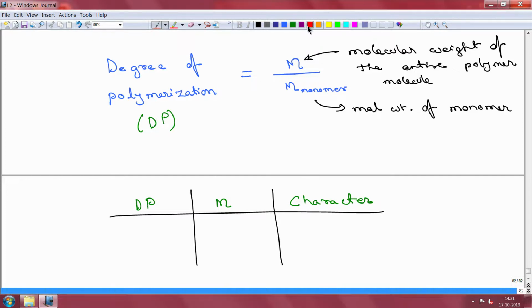Now, this is some data that I have taken from the book of Brinson and Brinson. First of course, if you have a dP of 1, then you are dealing with ethylene itself, the molecular weight is 28, and here you have a gas. If you have a dP of 6, then you will end up with a molecular weight of 170, and in this case it becomes a liquid.